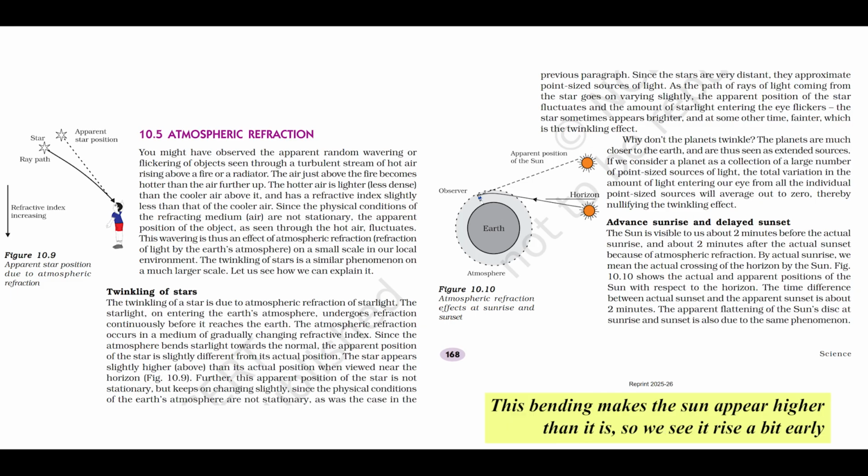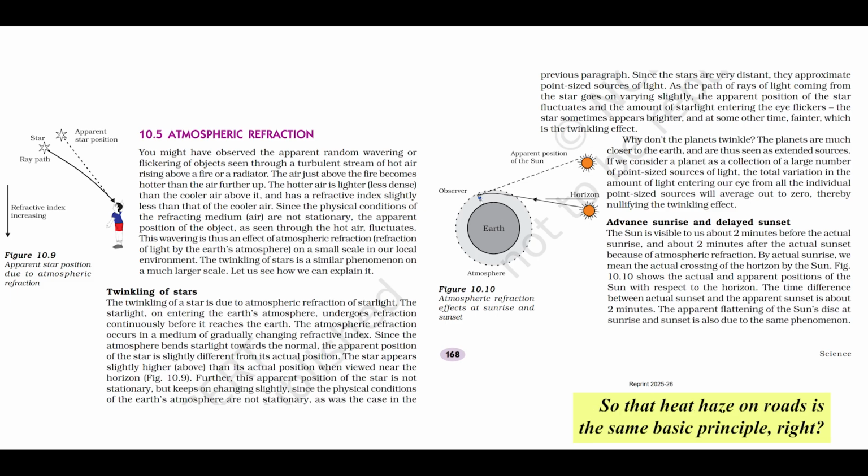This bending makes the sun appear higher than it is, so we see it rise a bit early and set a bit late, as about 4 minutes of apparent daylight in total. Oh, and that squashed or flattened look the sun sometimes has right at sunrise or sunset. That's also due to atmospheric refraction, bending the light from the bottom edge more than the top edge. That's incredible. 4 extra minutes of daylight just from air bending light.